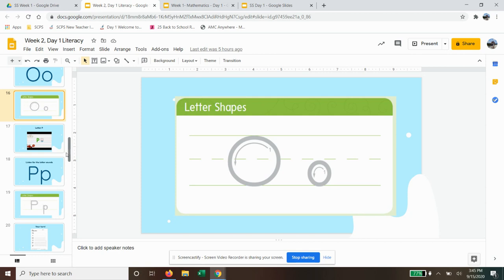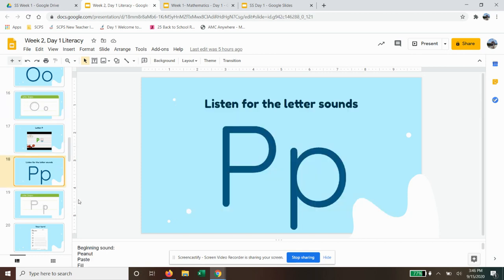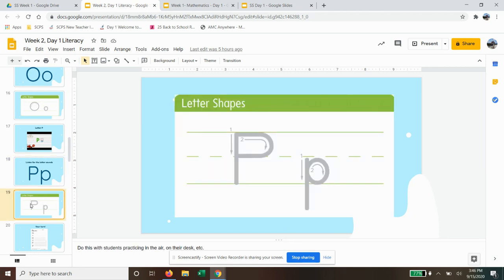And then we talked about the P sound. And we discovered what the P looks like, how you draw the P. So you start at the skyline and you draw a line all the way down to the plane line. Then you do a half circle from the skyline all the way to the road. Then for the lowercase p, you start at the road, then you go down past the plane line, then you go all the way up and do a half circle from the road to the plane. And that's how you draw a P.